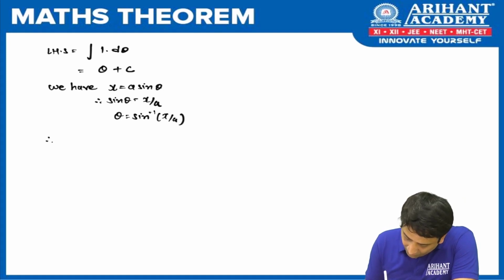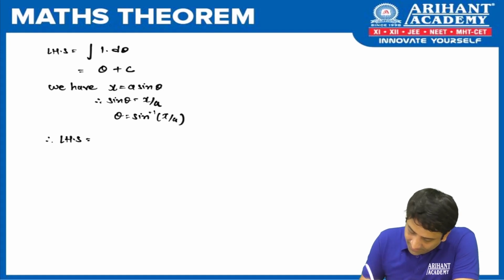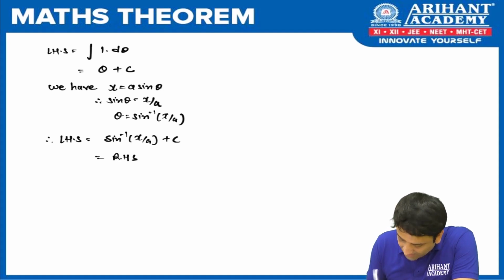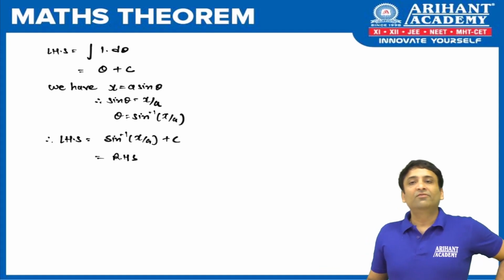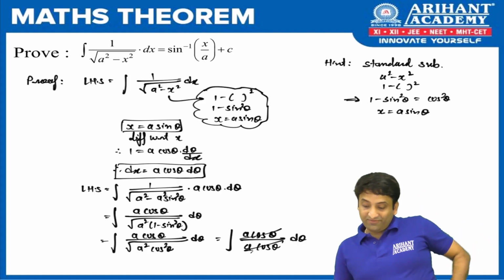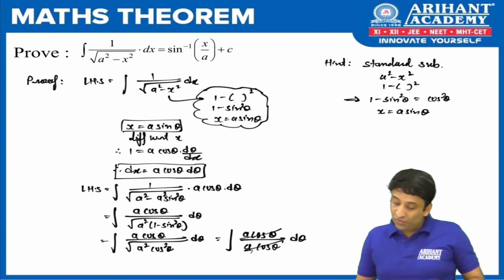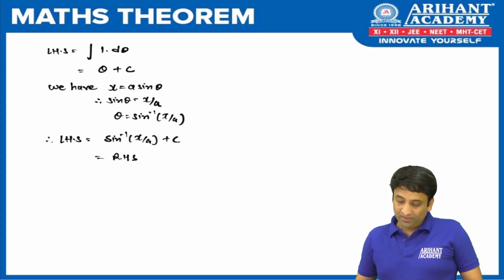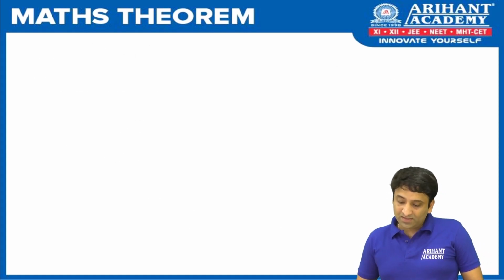Fine. So therefore LHS is equal to what? It is integration of, in place of theta, I'm going to write what? Sine inverse of x by a plus c, and I got LHS equal to RHS. Hence true. Fine. So it is a very simple proof if you know the right substitution. Fine. Done. Chalo. Let us continue with the next theorem in this.